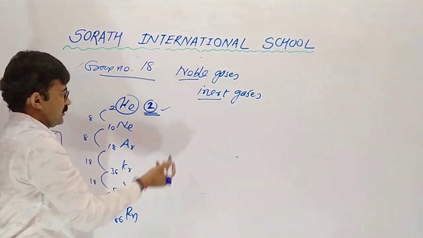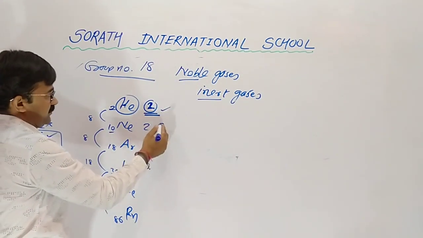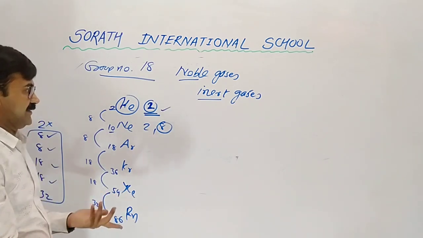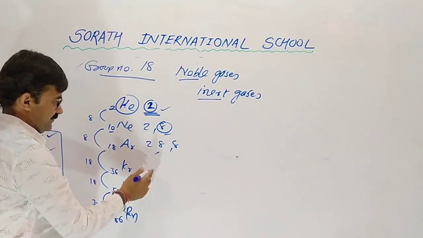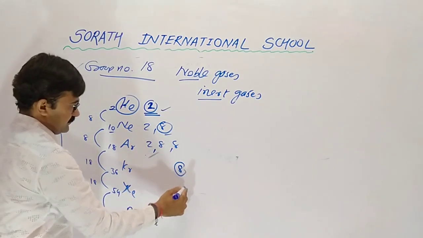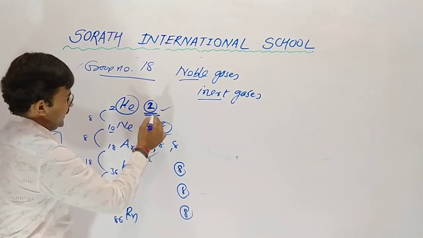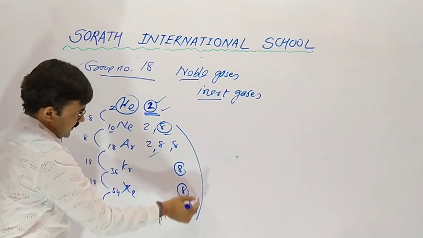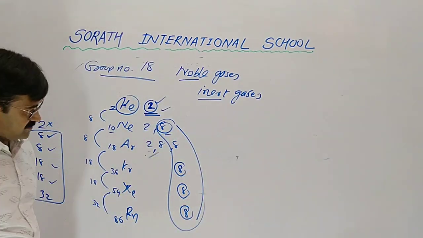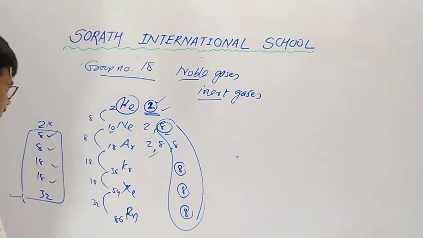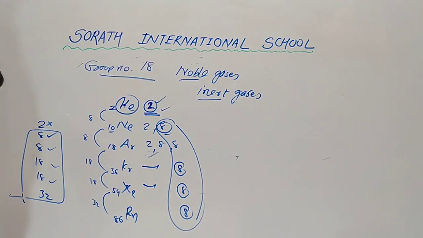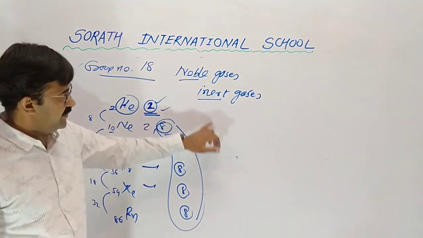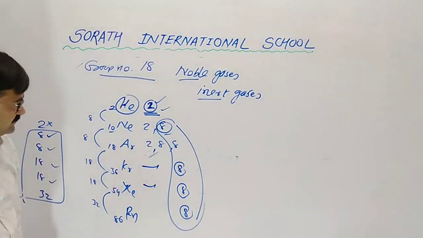So it is also noble. 10 is 2, 8. Second orbit has 8, so it is completed. Octet already completed. 2, 8, 8. Exceptionally helium having 2, another having 8. So octet is completed, so no need to lose or gain any electron. So which are called inert gases.